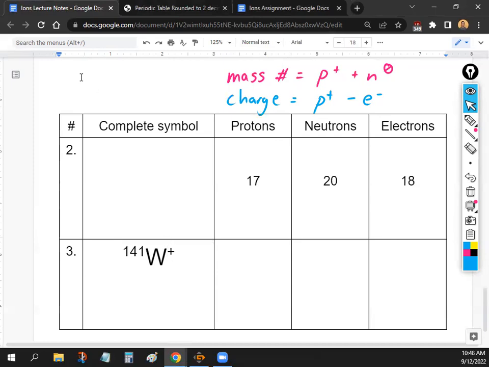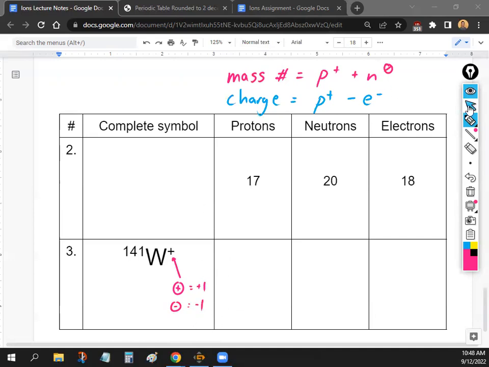Okay, so I'm gonna let you guys get started. Take about 3-4 minutes to work on this with the people next to you. One thing I do want to mention is if you ever see a charge that only has a plus sign, that means it's +1. If you only see a minus sign, it means it's -1. Okay, so just keep that in mind.